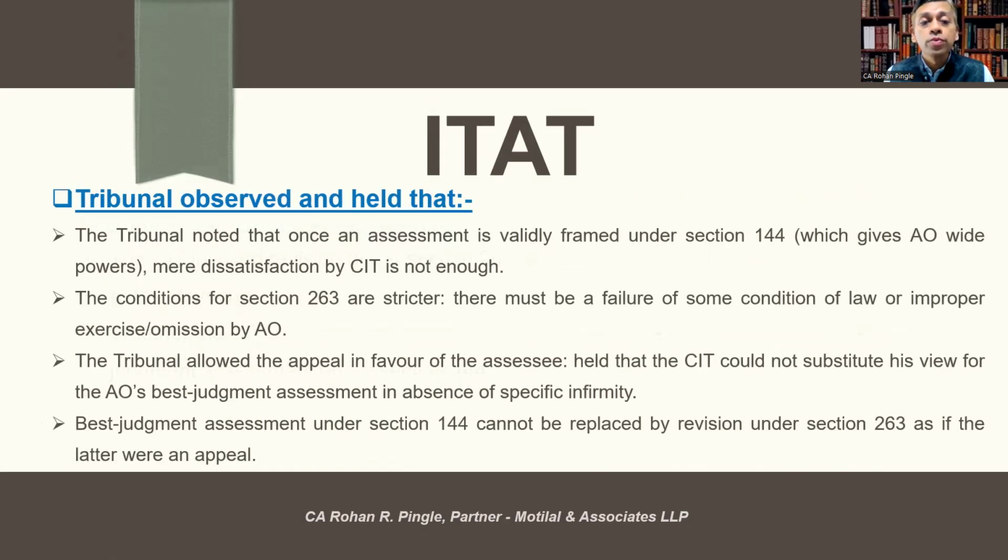Let's see what the tribunal observed and held. The tribunal noted that once an assessment is validly framed under section 144, which gives wide powers to the AO, mere dissatisfaction by the CIT is not enough. The conditions for section 263 are stricter. To invoke 263, what is needed is a failure of some condition of law or improper exercise or omission by the AO.